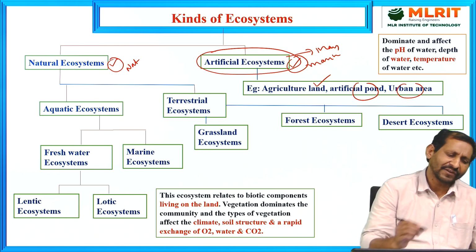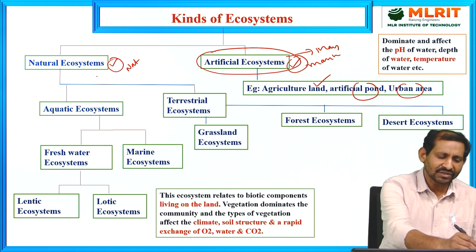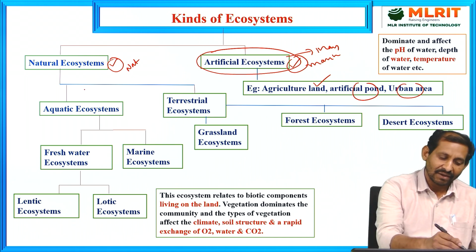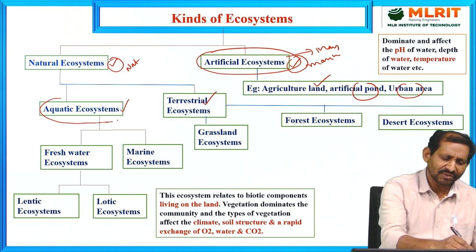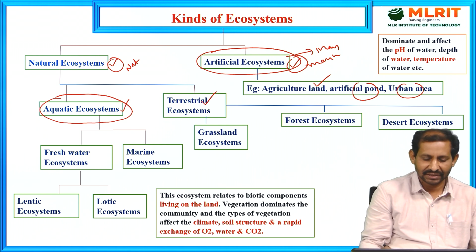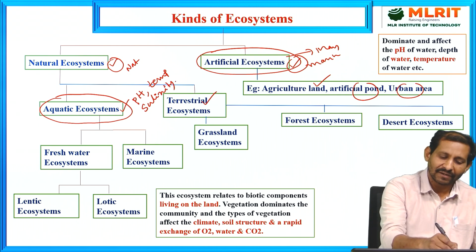Now coming to the further classification of the natural ecosystems. These are further classified into aquatic ecosystems and terrestrial ecosystems. Aquatic ecosystems are mainly affected or dominated by the water's pH, temperature, salinity and depth.